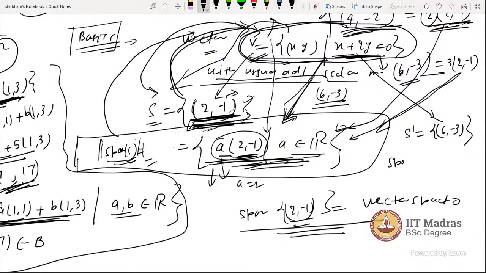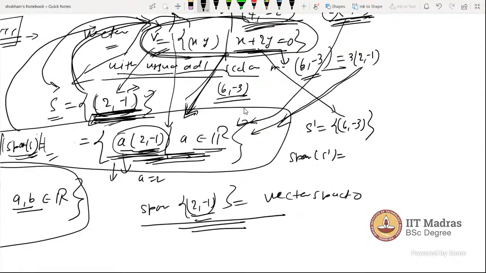Now the span of S prime is nothing but a times (6, -3), such that a belongs to R, where a can be any real number. This is the span of S prime. You can check that this vector also spans the whole vector space V, like here. So we can also say that it spans the entire XY plane.